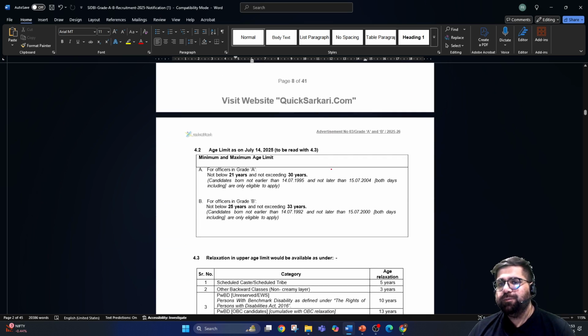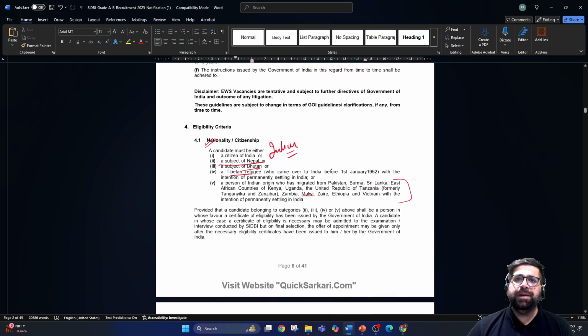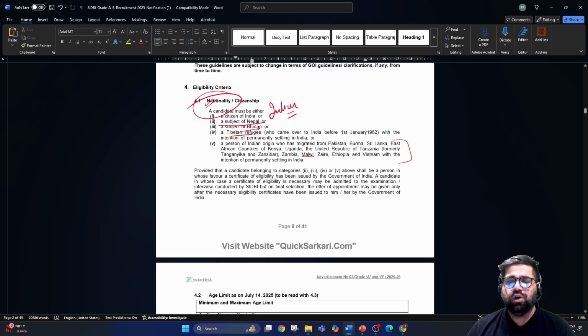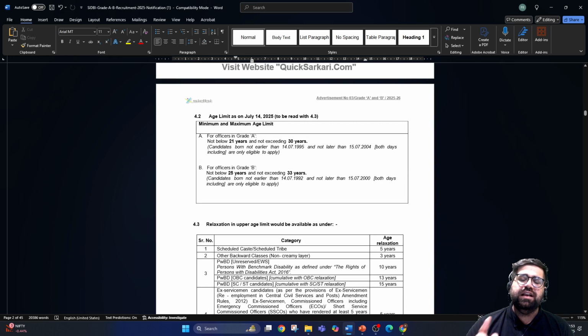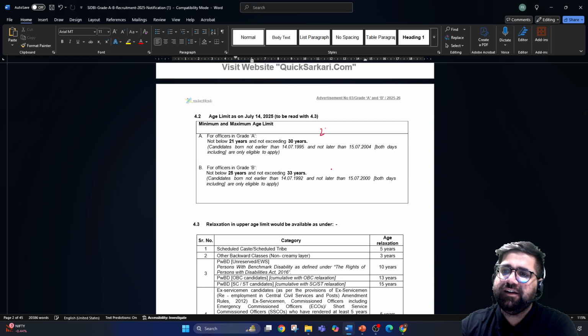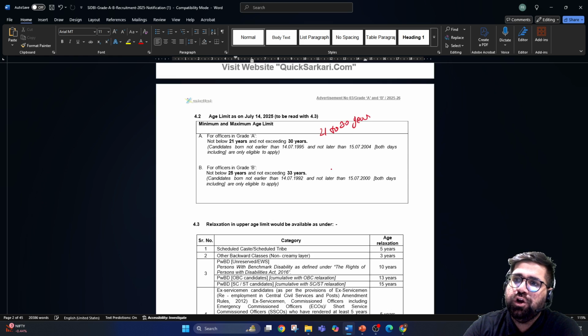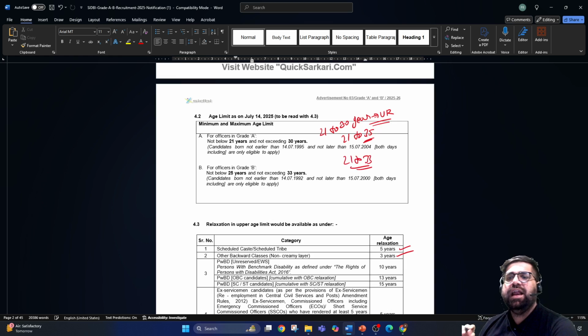Now let's come to the second most important point in eligibility. Eligibility in SIDBI is categorized on three parameters. The first one is your nationality, which I think is the most sought after. Second is the age. Now for grade A, they have clearly mentioned it is 21 minimum to maximum 30 years for the UR category, which is your open category. But certain age relaxations are provided to the reserve category students. So if you are coming from ST, SC, then for you the age relaxation of 5 years is provided in the maximum age criteria, and for OBC students it is 21 to 33 years, right? So this is what the age for grade A level has been decided.